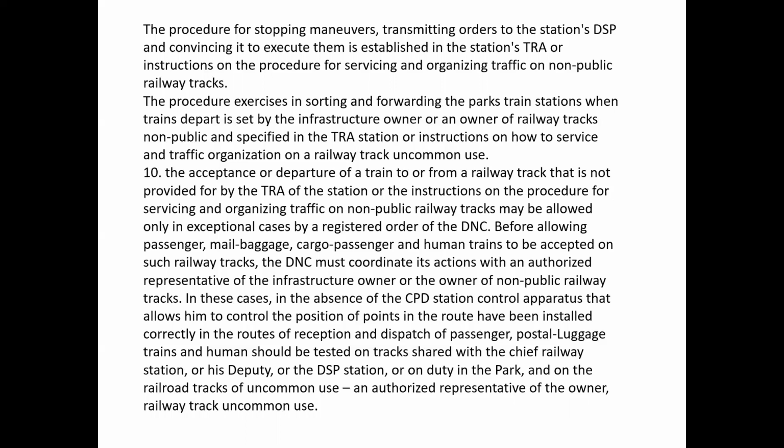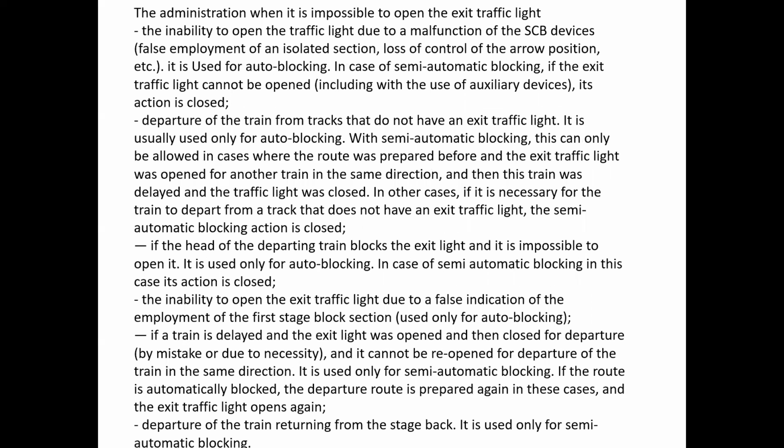In these cases, in the absence of a station control apparatus that allows controlling the position of points in the route, the correct installation of points in the routes of reception and dispatch of passenger, postal-luggage and human trains should be checked on tracks of common use by the chief of the railway station or his deputy or the DSP on duty in the park, and on railroad tracks of non-common use by an authorized representative of the owner of the railway track of non-common use.